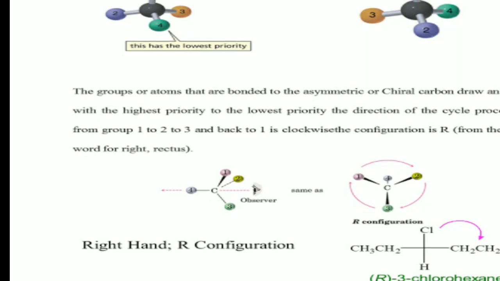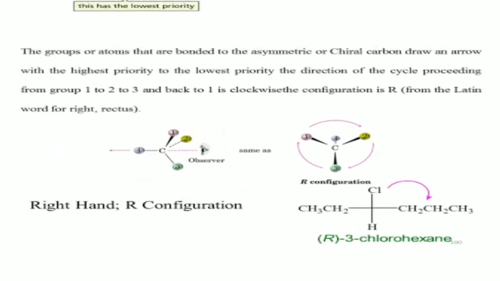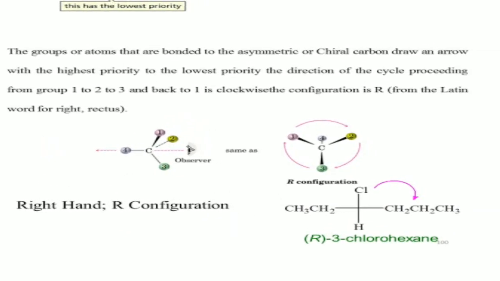After keeping the lowest priority group away from the observer, we have to check in which direction the first, second, and third groups are arranged around the chiral carbon.